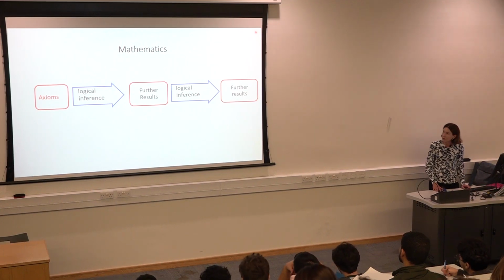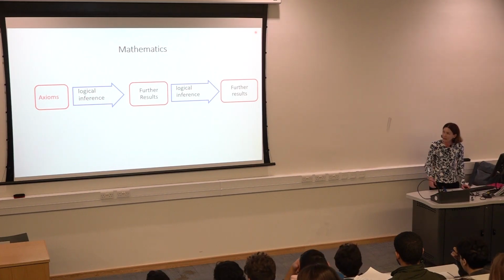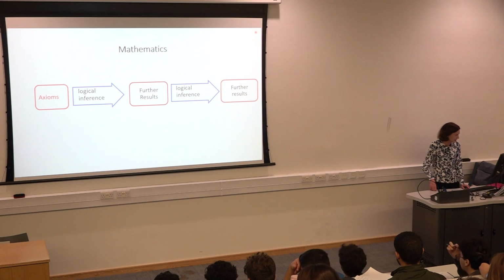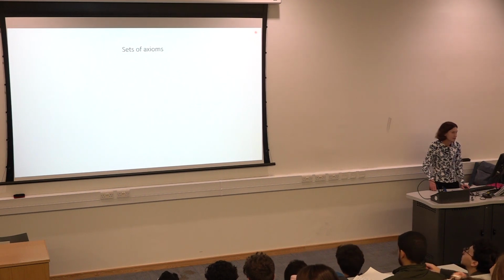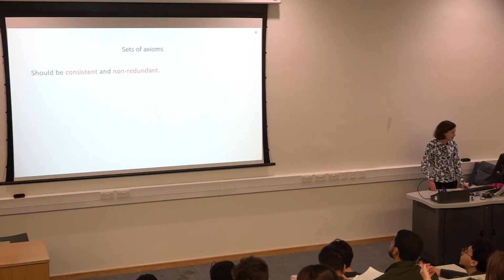All right, and so for the last part of my talk, I would like to talk a bit more about sets of axioms, yes? So we have the idea of this sound arguments, valid reasoning. Now let's look at the axioms that lie sort of at the bottom. So sets of axioms. So stuff we accept as being true without proof, yes?